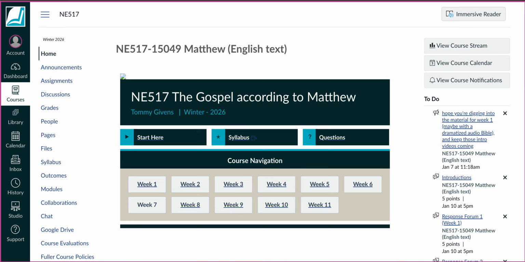But in any case, you will have to select your group each week in order to access the forum work for that week. The forums will not be visible to you on Canvas until you have joined your discussion group for the week. Second clarification: if you do join a live Zoom discussion group, you will not be required to post any kind of response to the second forum each week, nor will you be required to comment on others' responses in forum 1.